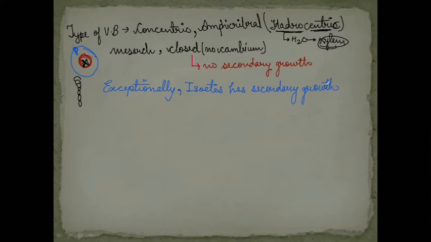Okay. The next point is regarding the successful adaptation by the pteridophytes. Remember, these pteridophytes are not completely successful on the land because they need water for fertilization. So we can say that they are not completely successful and usually are found in moist and shady places, as they need water for fertilization.